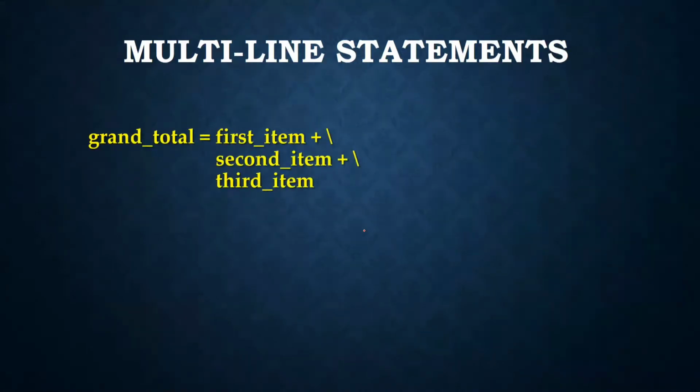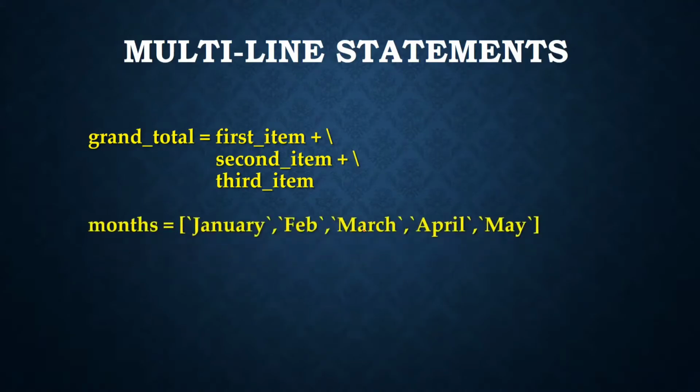Let's say this is one example: grand total equals first item plus second item plus third item. This first item, second item, third item is given on 3 different lines, but they are combined with a backslash.